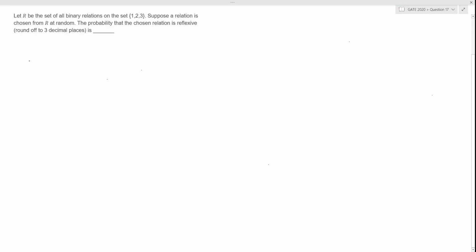So the set that is given here, let us denote it by capital S, which contains the elements 1, 2 and 3. Also, let us write the cardinality of S, which is the number of elements present in the set. Let us denote it by the letter N, and since there are 3 elements, the cardinality of this set is 3.